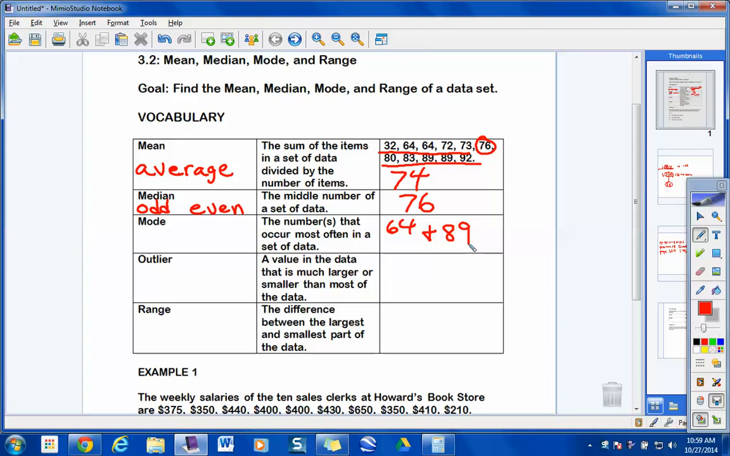Probably the 32. 32 is just bad, isn't it? If these were like test scores, I'd probably say 32 is an outlier. It's a number that doesn't look like it belongs.